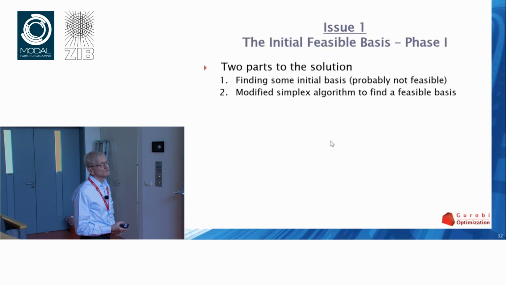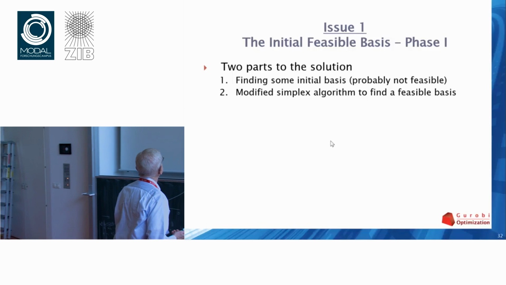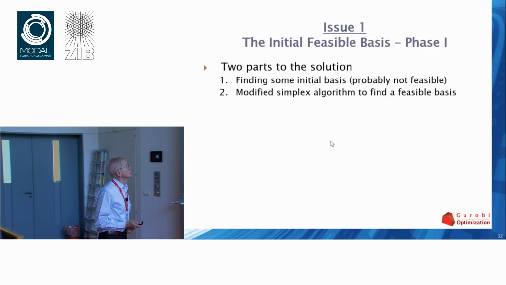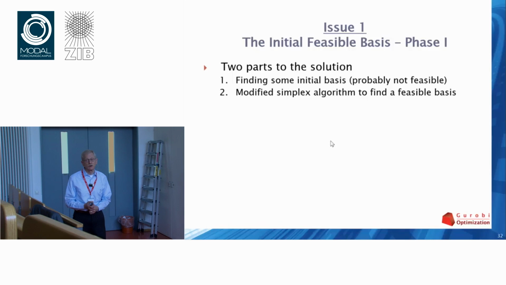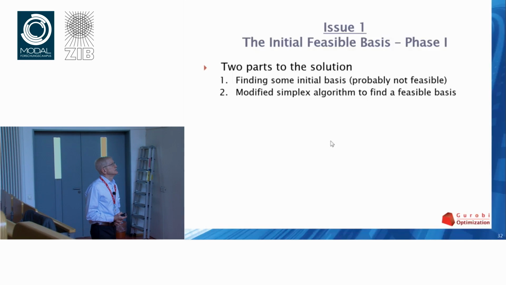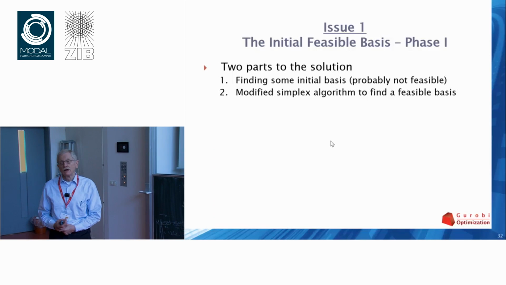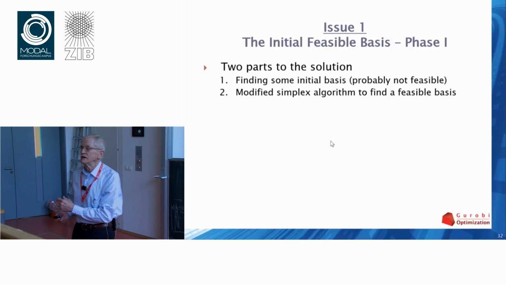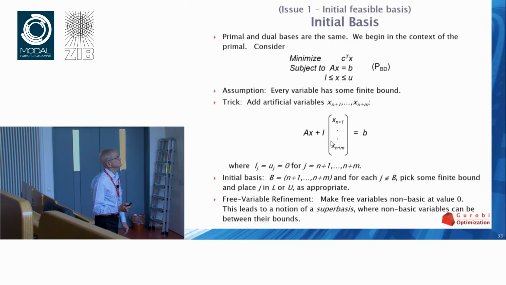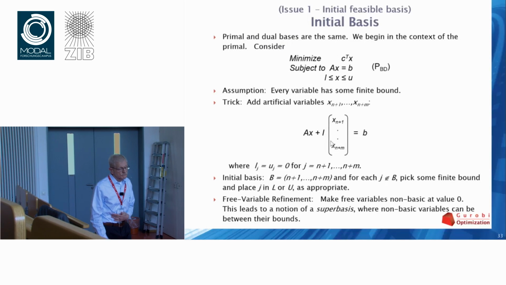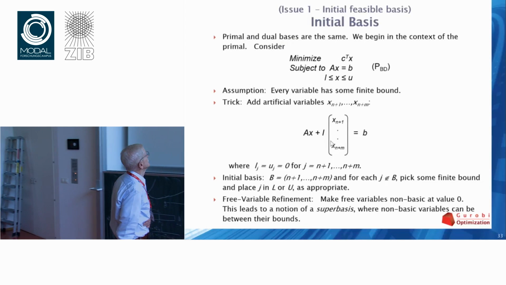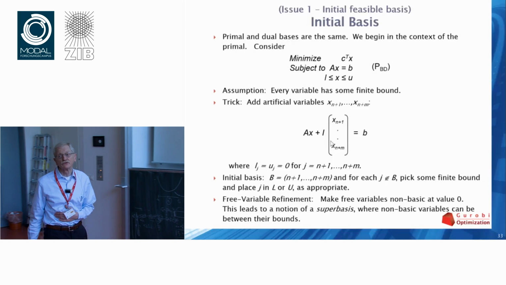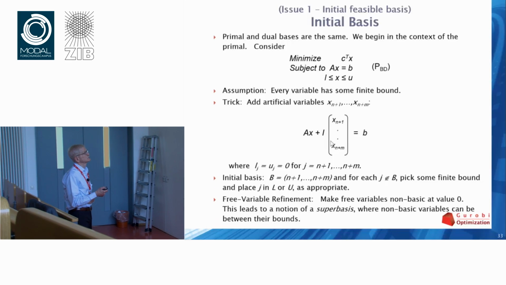Okay, initial feasible basis. This I am going to talk about. Two parts to the solution of this problem: finding some initial basis, probably not feasible, and then modifying the simplex algorithm to find a feasible basis from that starting basis if the starting one is not feasible. Idea number 1 is an old and simple idea. It is basically introduce artificial variables. So this one you know.